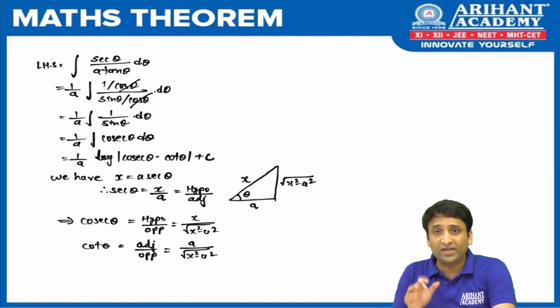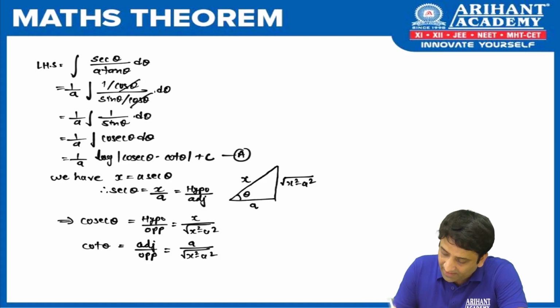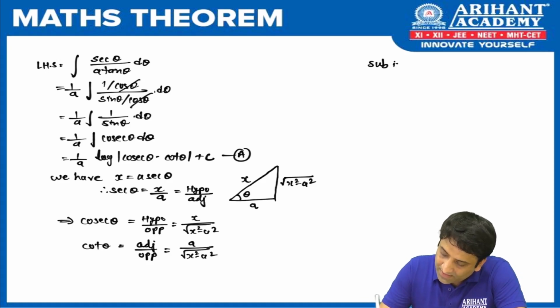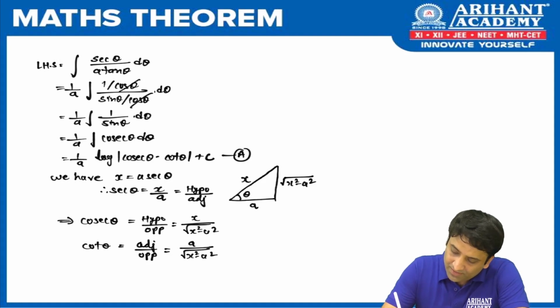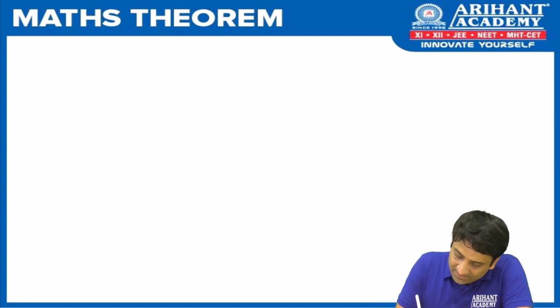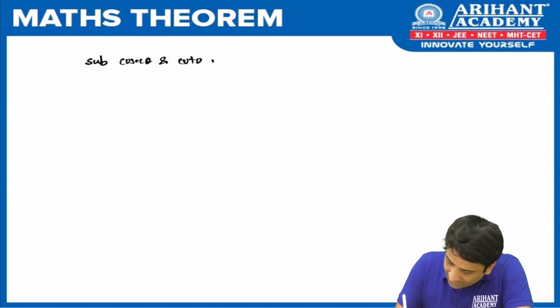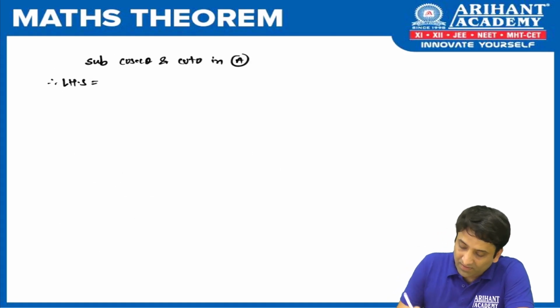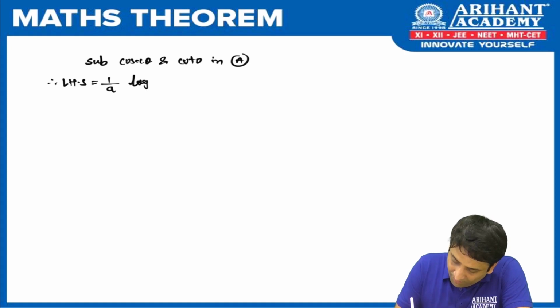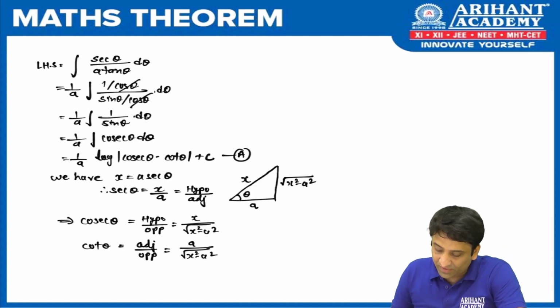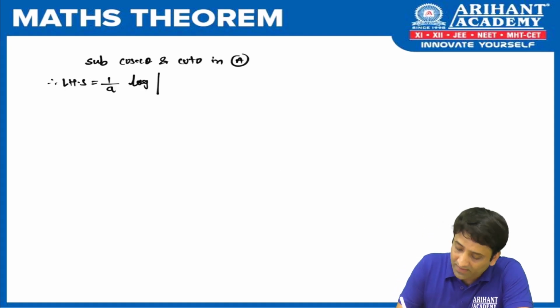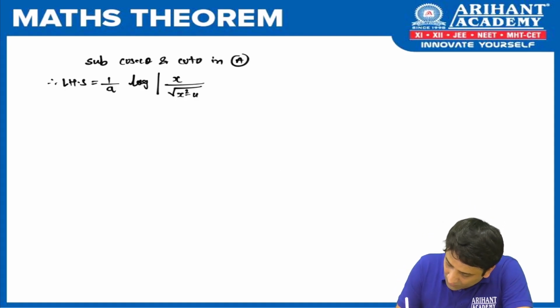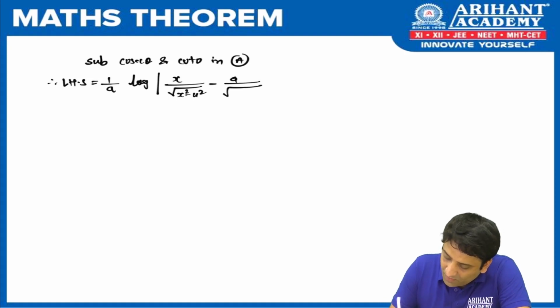So we are going to take these two results and put them into result A. Substitute in result A, that we write on the next page. So we substitute cosec theta and cot theta in A. Therefore LHS is equal to, now let me do the substitution. We had 1 upon a in result A, so 1 upon a log of mod of, in place of cosec theta I can replace x upon root of x square minus a square, and in place of cot theta, it is a upon root of x square minus a square.